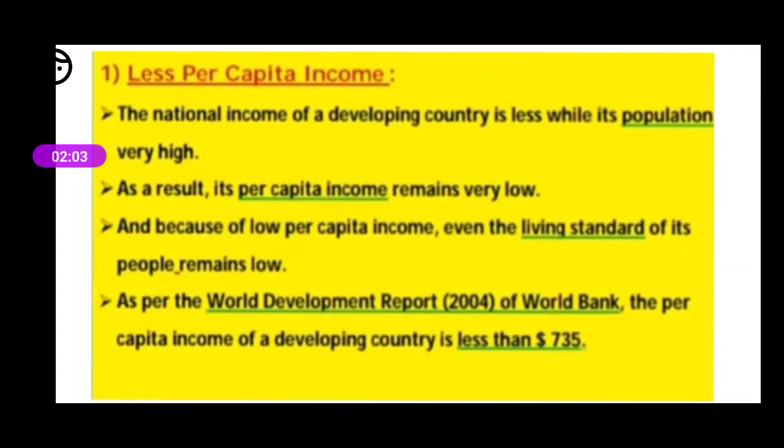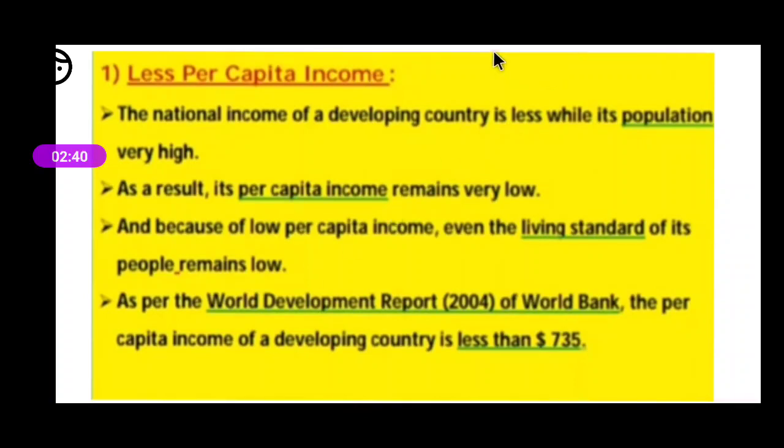Now we have overall 9 features of developing countries. On the basis of these 9 features, we can decide that a particular country will be known as a developing economy. Let's start. Number 1, less per capita income. We have already seen in the earlier part what per capita income is. The total income of a nation is divided by the total population of a country. Whatever comes is known as the per capita income.